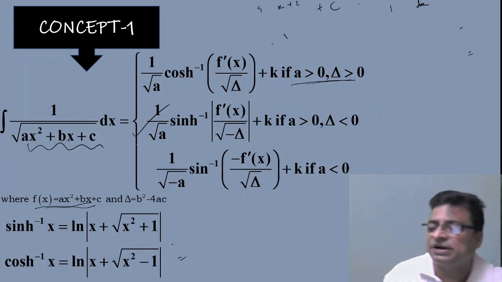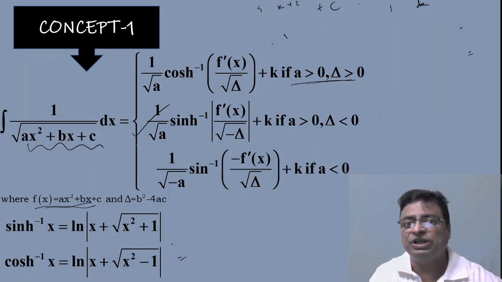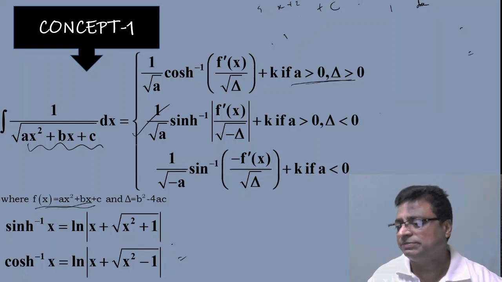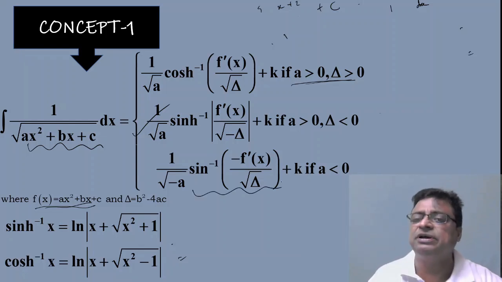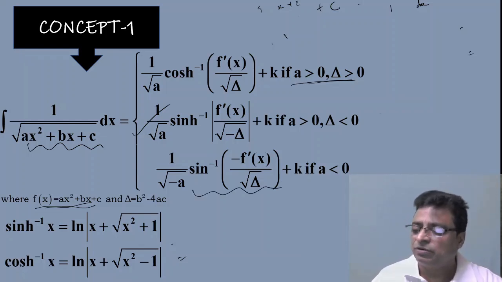So better, once after getting it, you know very well what is there in the place of x, you find it and you replace the entire term in terms of the logarithm. Because sinh inverse of 2x means logarithm of 2x plus root of (2x) whole square plus 1. Simplify that. Similarly, cosh inverse of x by 2 is logarithm of x by 2 plus root of (x by 2) whole square minus 1. You can convert them into the corresponding logarithm, but it is not necessary for sin inverse of minus f dash x by root delta, because there is no logarithmic formula for sin inverse, so directly you can apply this. This is concept number 1.